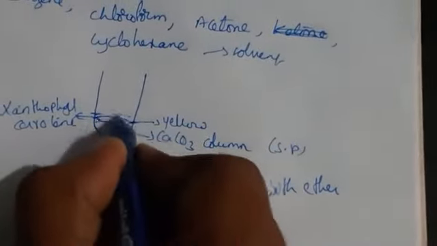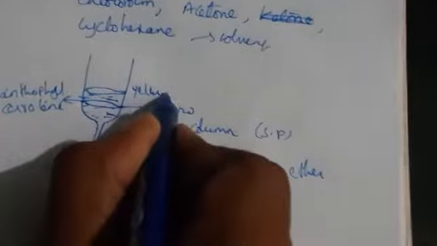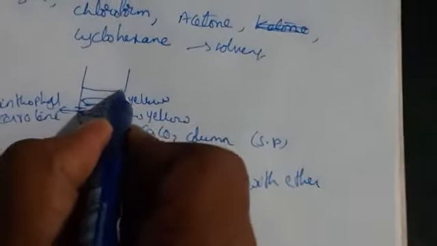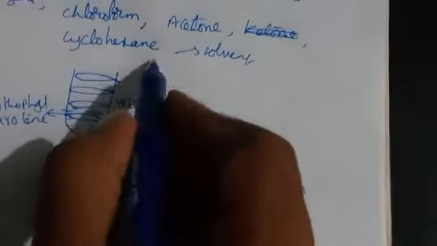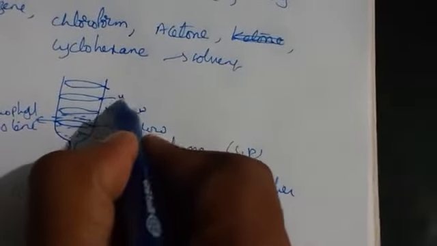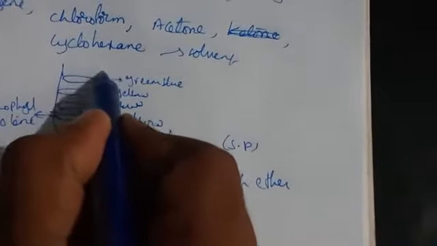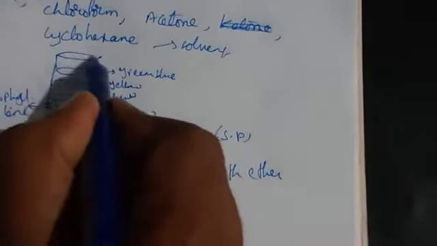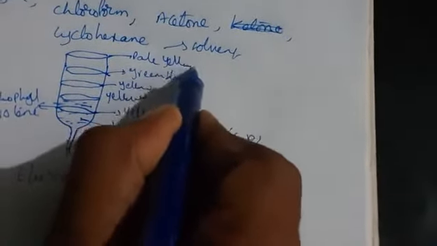Here also the component is yellow. In total we have 4 components: yellow, green, blue, and a pale yellow color.